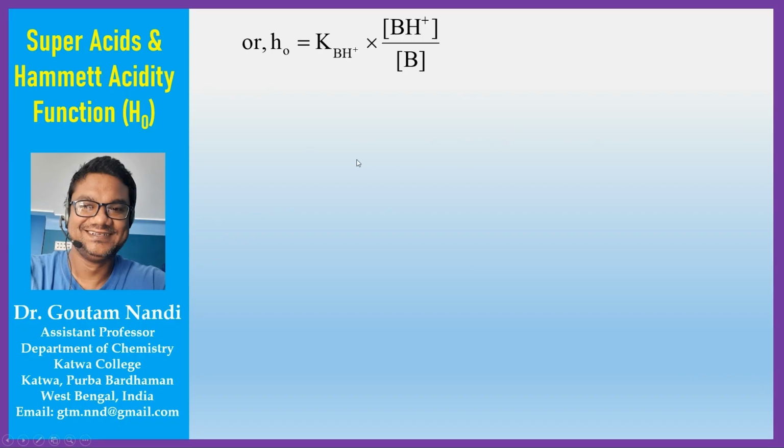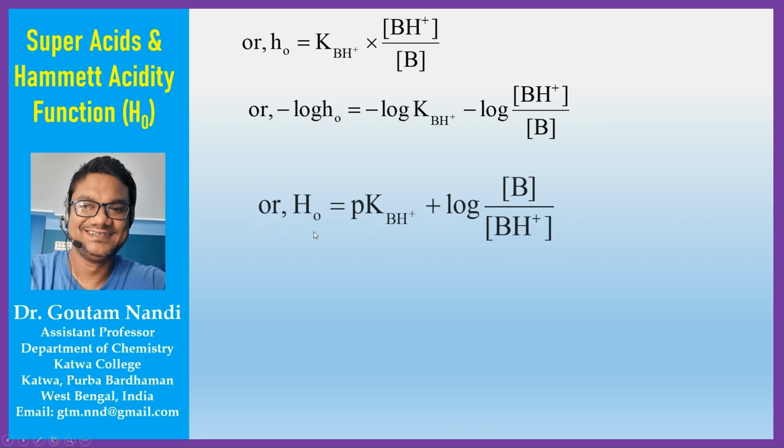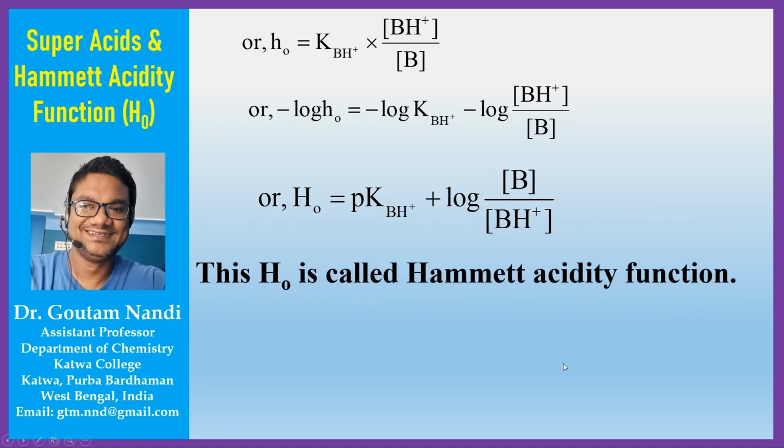Now let's take the negative logarithm on both sides. Then the equation will be like this: minus log h0 equal to minus log KBH+ minus log concentration of BH+ divided by concentration of B. This term on the left hand side is actually H0, and the minus log of KBH+ will be the pKBH+, and if we take the reciprocal of this, then we will get the plus term here, and it will be plus log of concentration of B by concentration of BH+. This expression I have already shown in my earlier slide. So this H0 is called the Hammett acidity function.